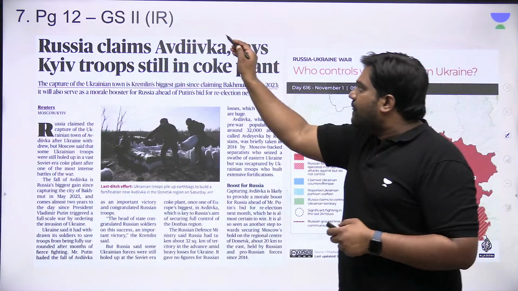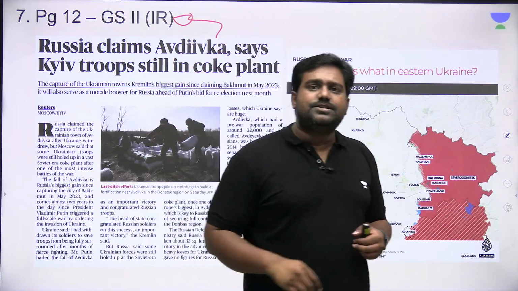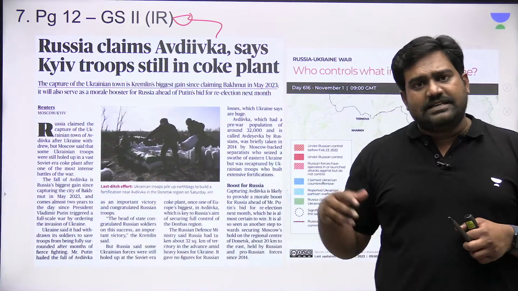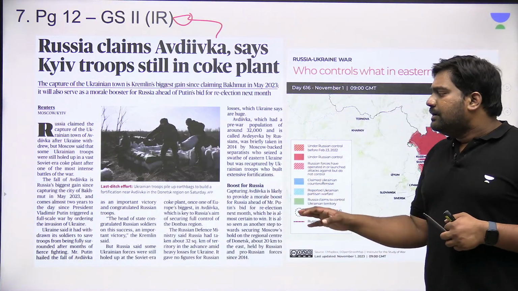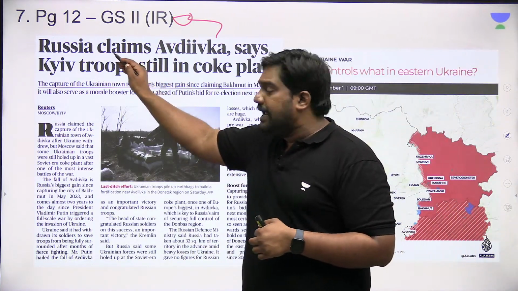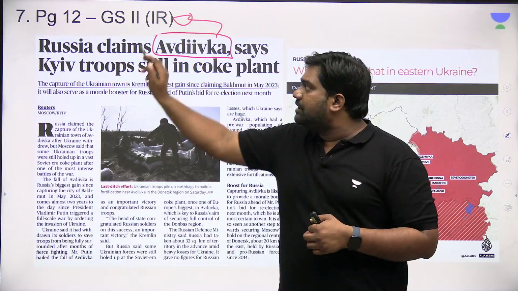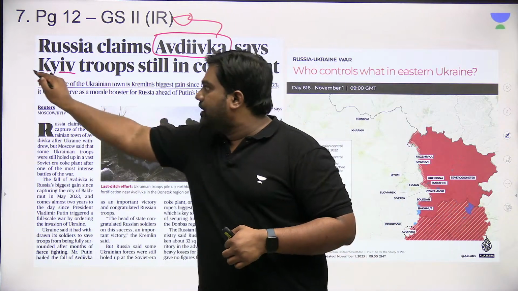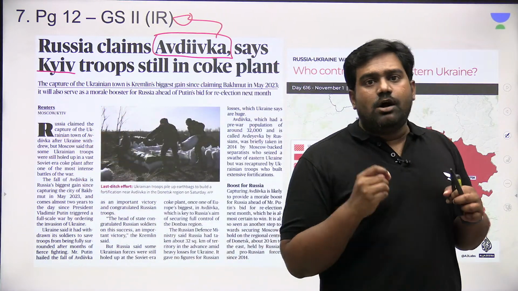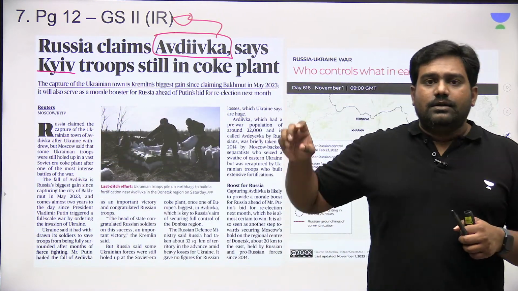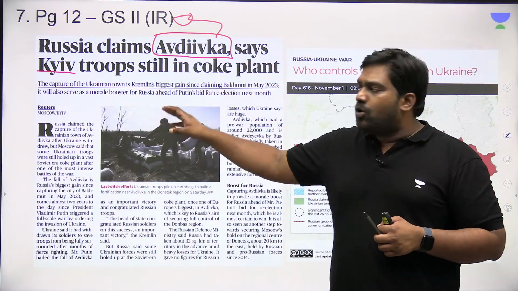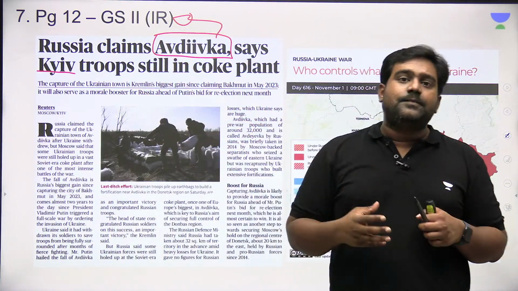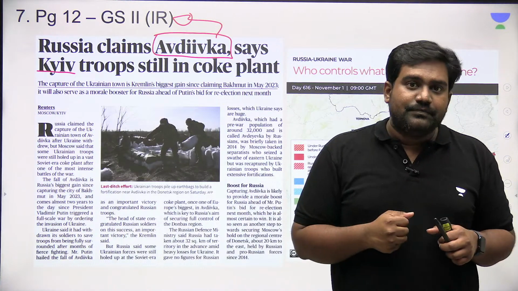Now the last article, again, a geography-based article, places in news type of article. According to the article, Russia has claimed to have captured a strategic town called Avdiivka in eastern Ukraine. This was a long-standing battle. Both Russia and Ukraine were fighting over this important town, Avdiivka, which is located in eastern Ukraine.